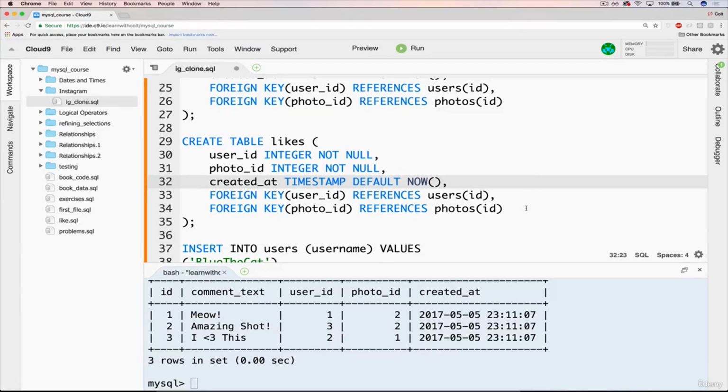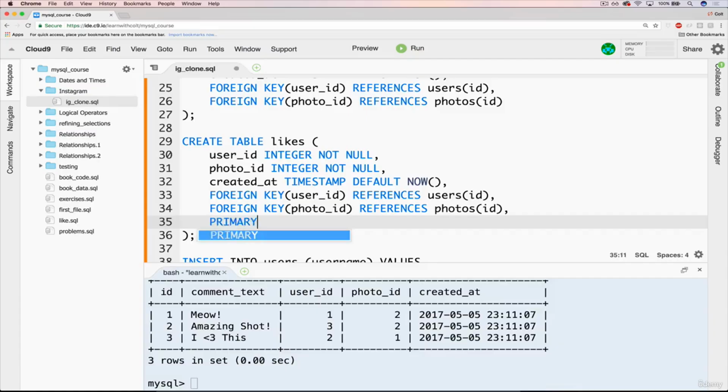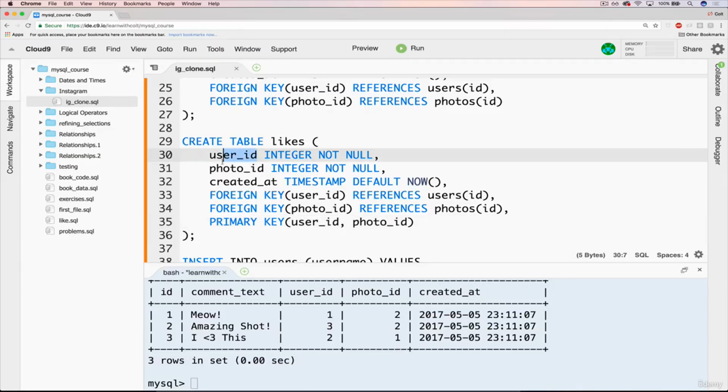And there's actually a way of saying that. We haven't seen it, but you can do this. Primary key, and then we can just say user ID, comma, photo ID. So what this will do is basically not allow you to insert two likes that are exactly the same user ID and the same photo ID. And I'll demonstrate that. If you feel confident, if you trust me there, you can skip, move on.